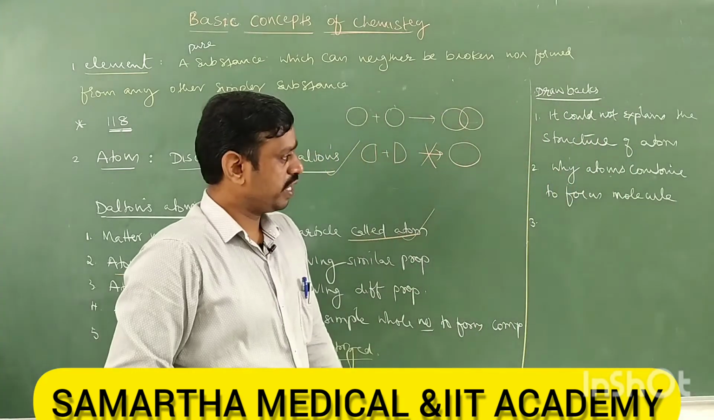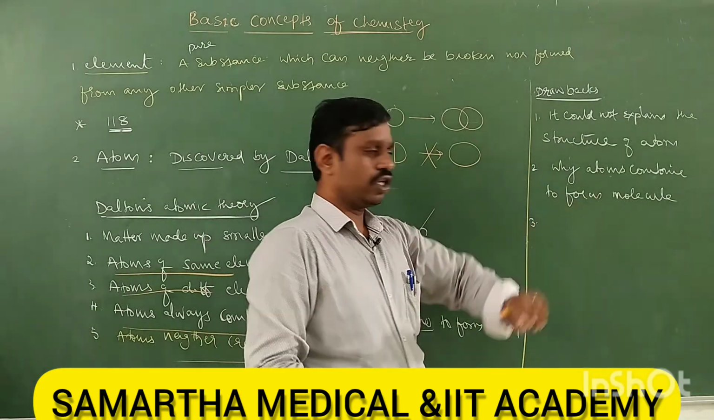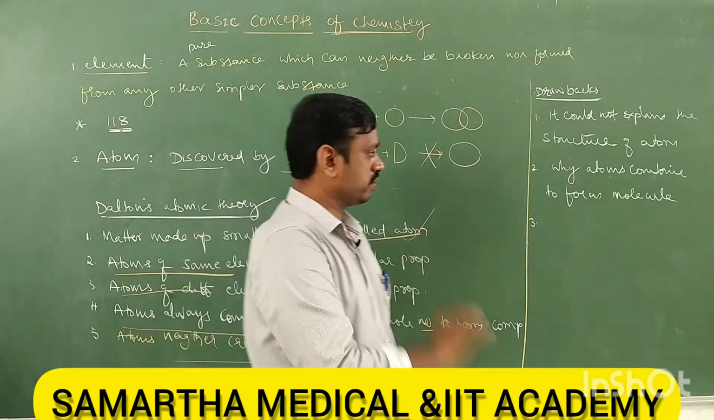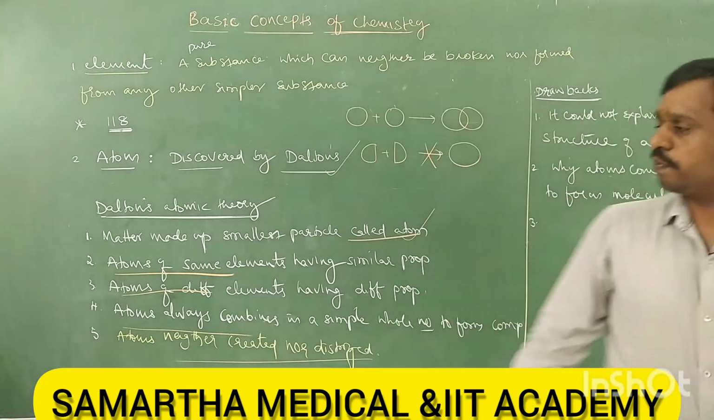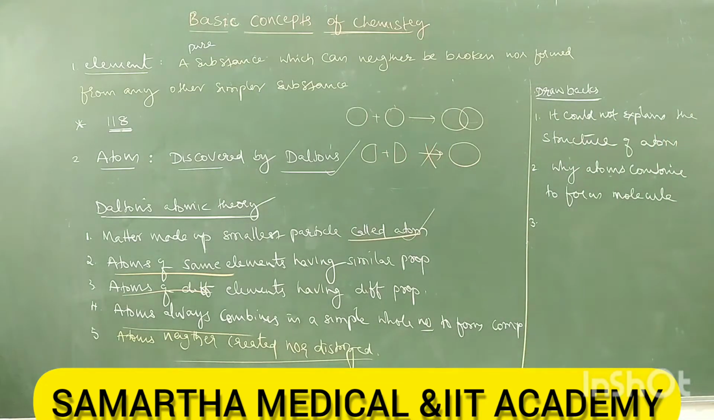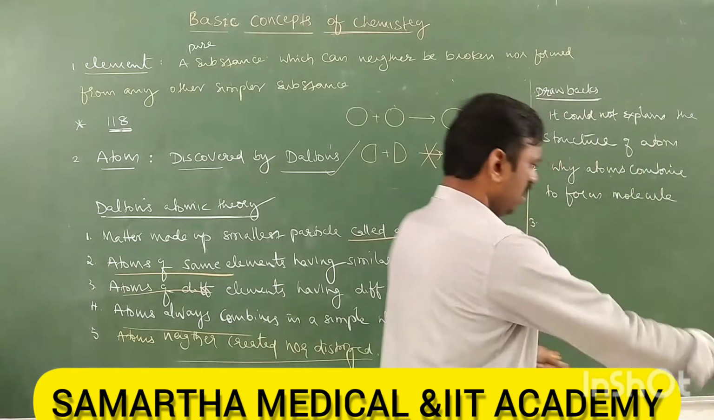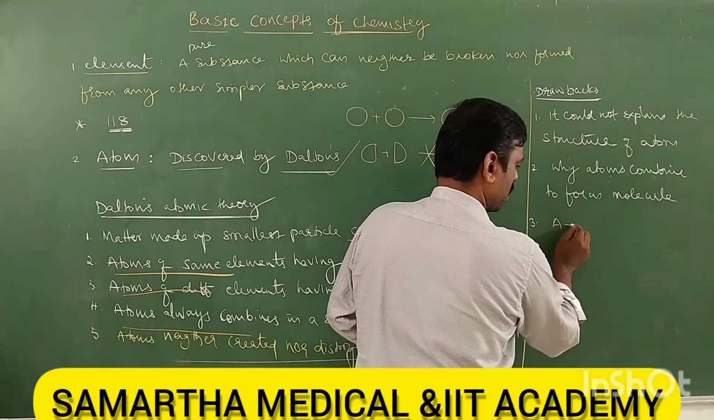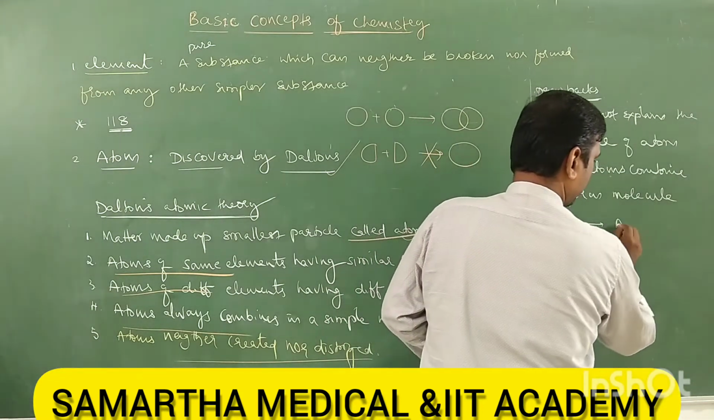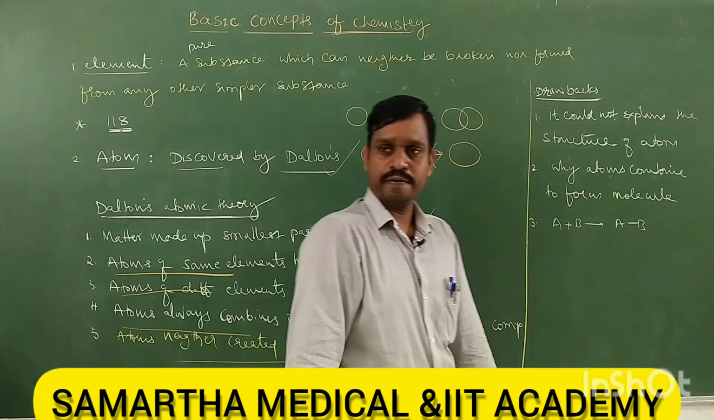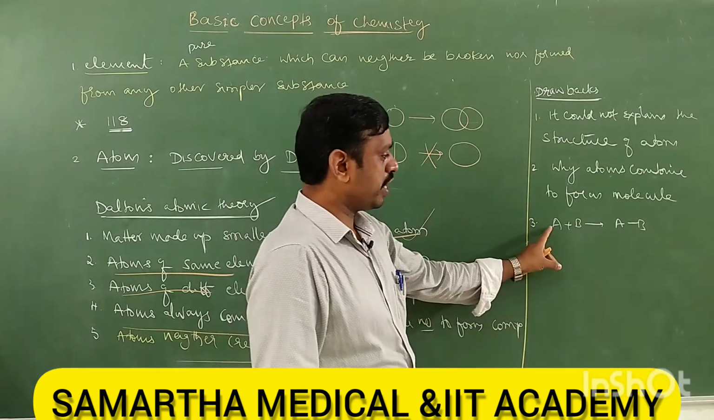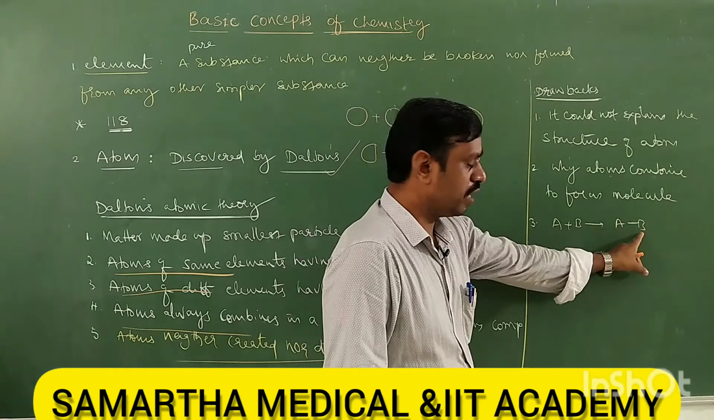Right, so it could not explain why atoms are combined to form molecules. This is the second drawback. And one more important drawback is that Dalton's atomic theory could not explain binding forces between the atoms. What are the binding forces between the atoms to form a molecule? We know that suppose atom A combined with atom B, it forms an AB molecule, right? So atom A combined with atom B to form an AB molecule.